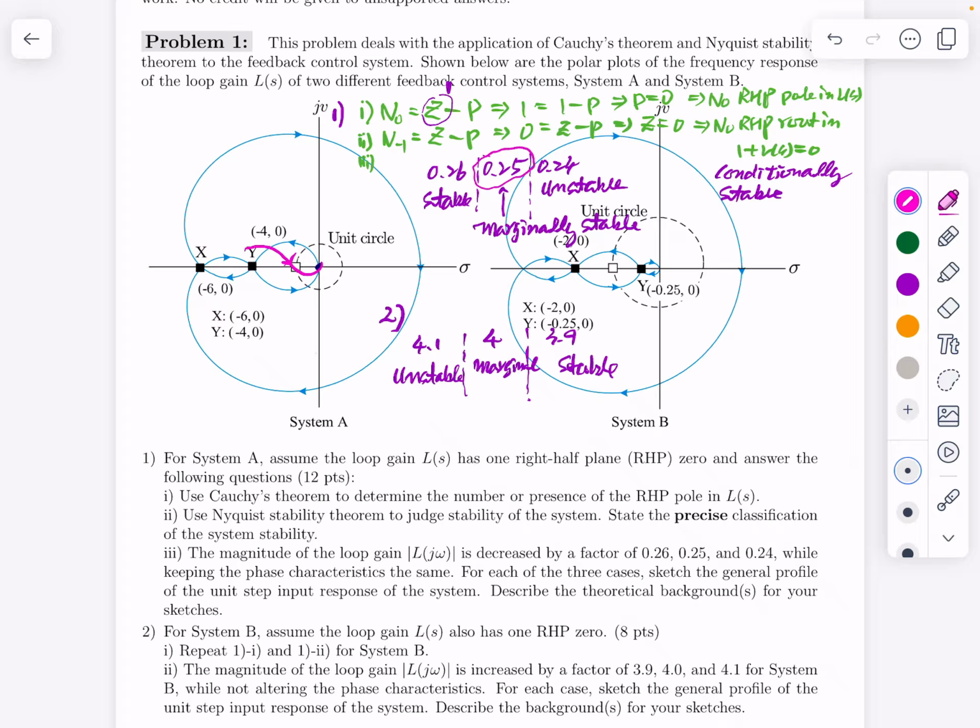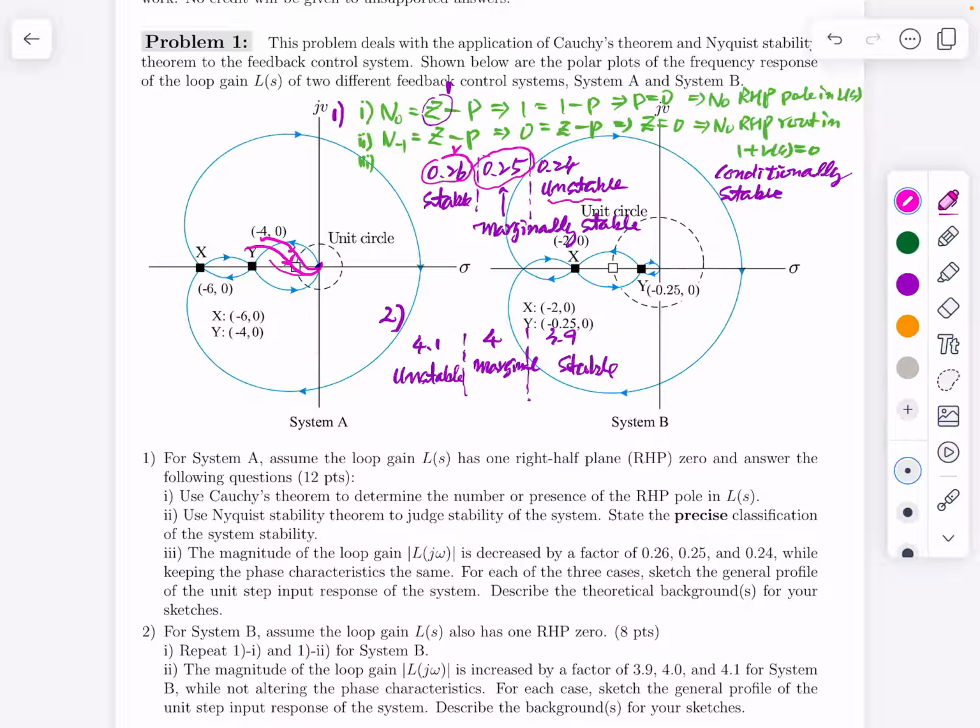If it reduces further, then this will go down like this. Then it becomes unstable. And if that reduction ratio is this one, then this reduction ratio is smaller than this. That means the gain is larger than in this case. Then this will be something like this.